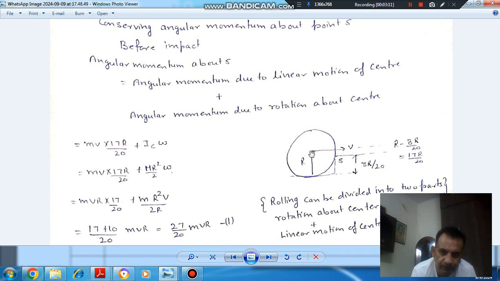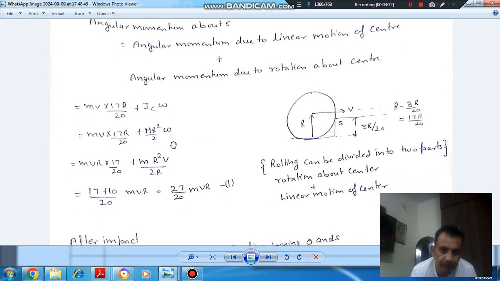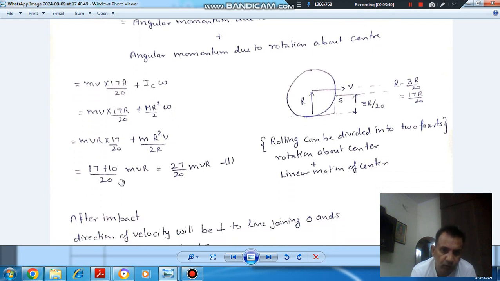Suppose I_C is the moment of inertia of the disk about the center, and omega is the angular velocity. The angular momentum will be I_C into omega, and I_C is m R squared by 2 for a disk. Moment of inertia about the center is m R squared by 2, and omega is v by R. Solving this, we get 27/20 m v R. This is equation number 1, the angular momentum before impact.